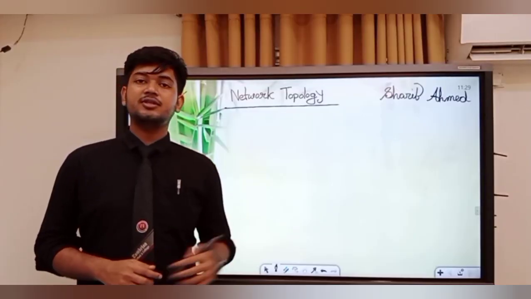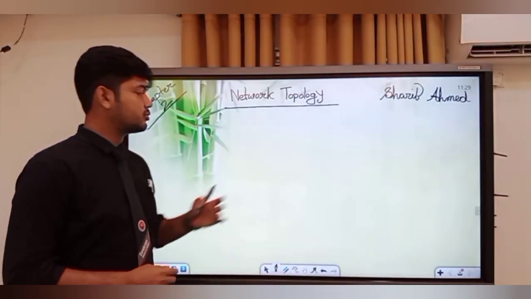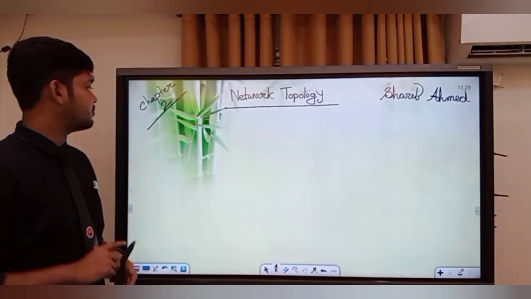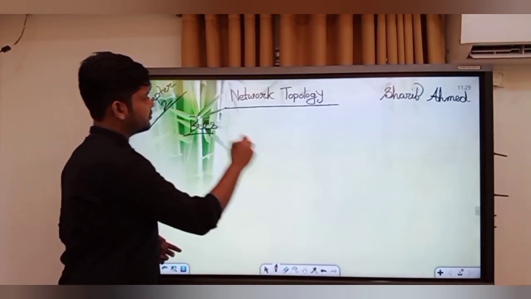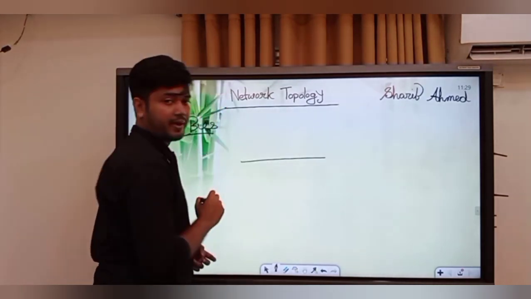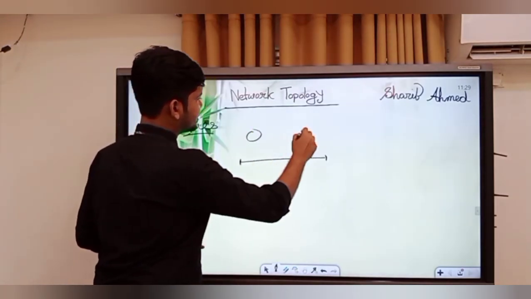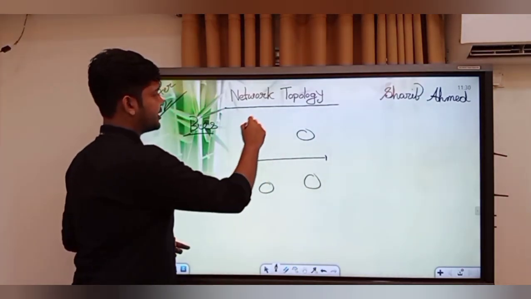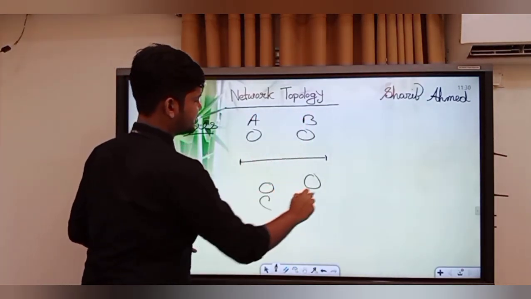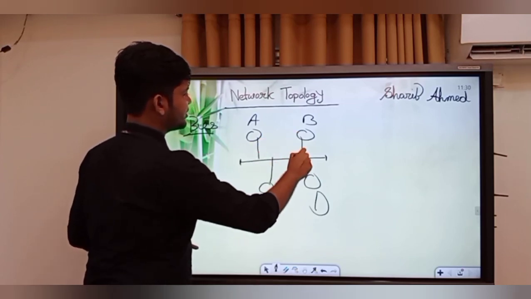So dear learners, in this revision part, I'm going to show you the network topology systems again very shortly. So first of all, bus topology. In this bus topology, there will be a main backbone line and there will be a terminator. Suppose I am assuming there are 4 computers: computer A, computer B, computer C, and computer D.